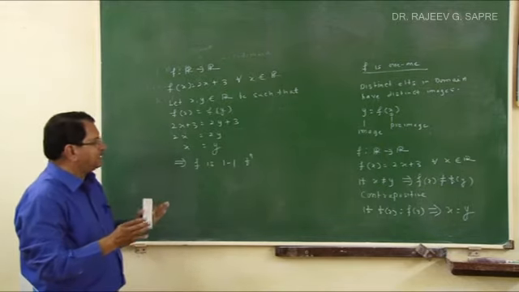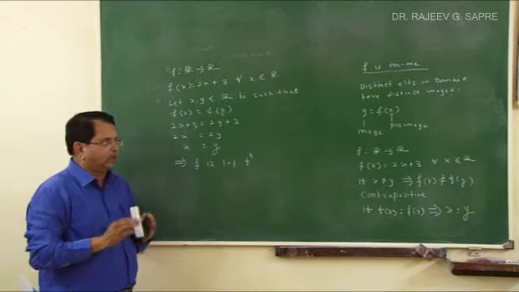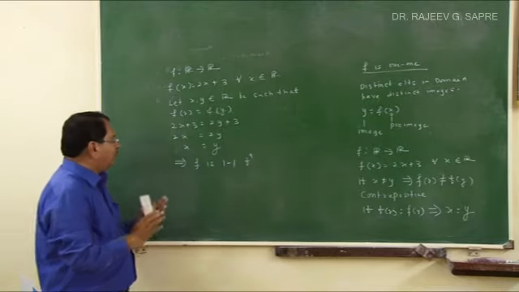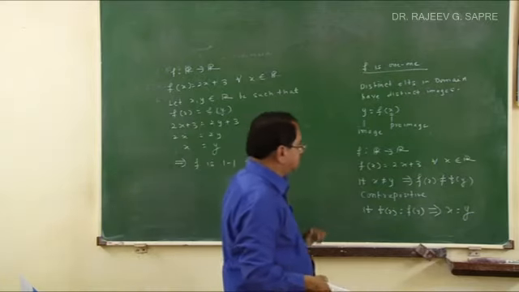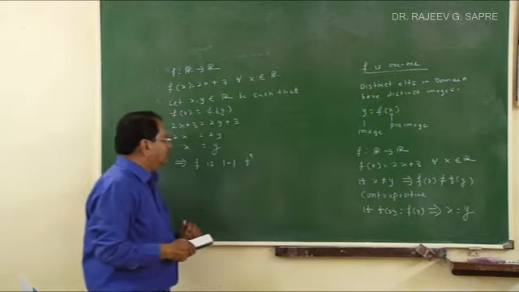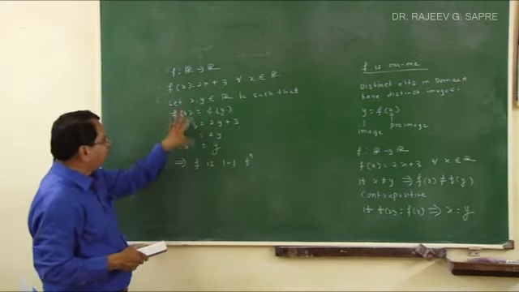Okay, so now I have told you what is meant by into function, what is meant by onto function, and what is meant by 1-1 function. Again, in short, when the range is a proper subset of the codomain, it is an into function. When the range and codomain are equal, it is an onto function. And when distinct elements in the domain have distinct images, then it is a 1-1 function.